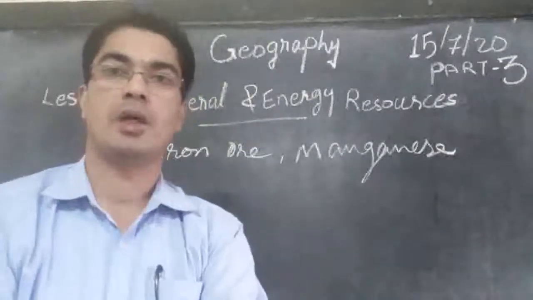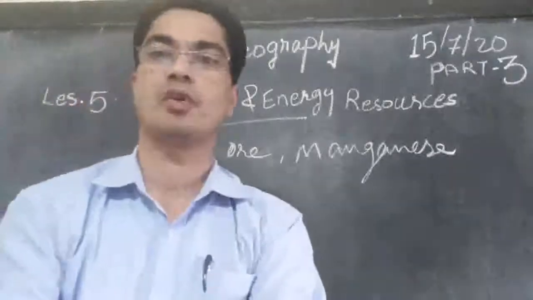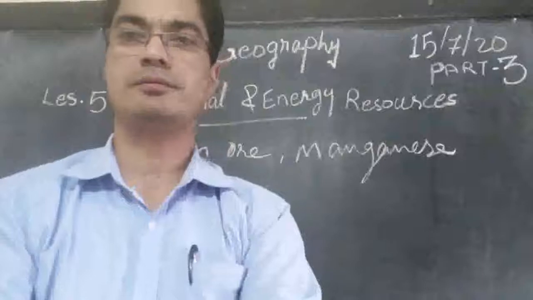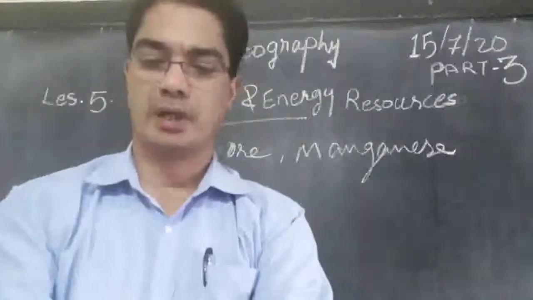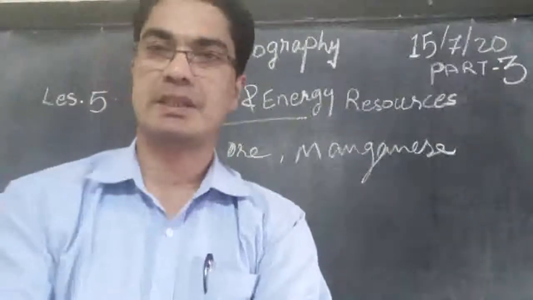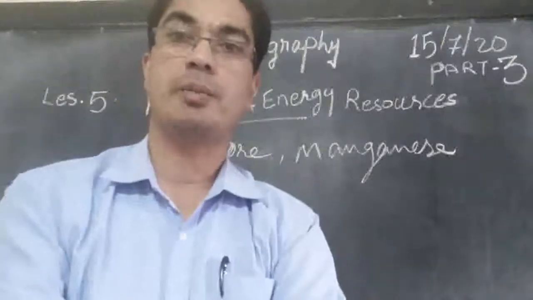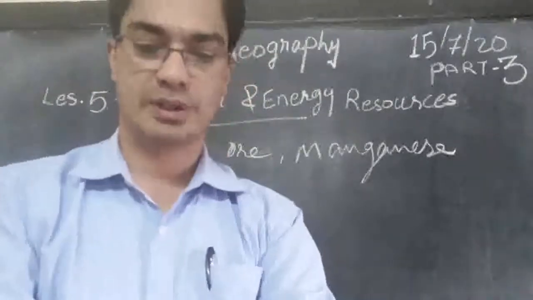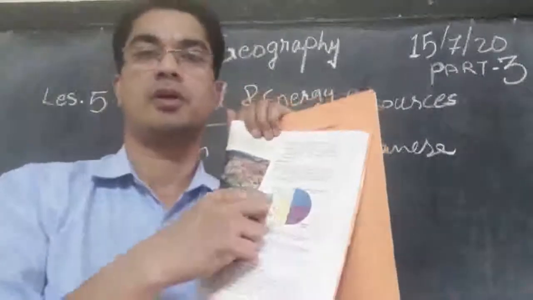So you can underline what the usefulnesses of manganese are. First one is to make steel. Second one is to make pesticides. Third one is for making bleaching powder. And the fourth one is for pesticides. And the fifth one is for making paint. So remember all these points. We can see the chart there also.